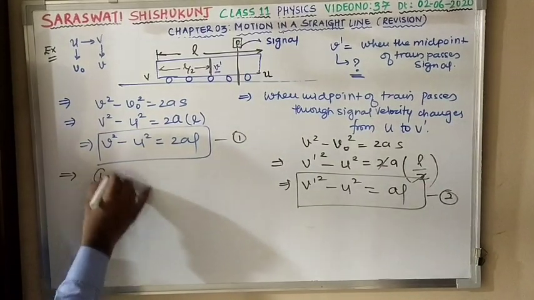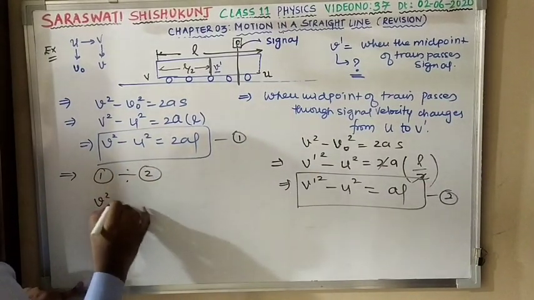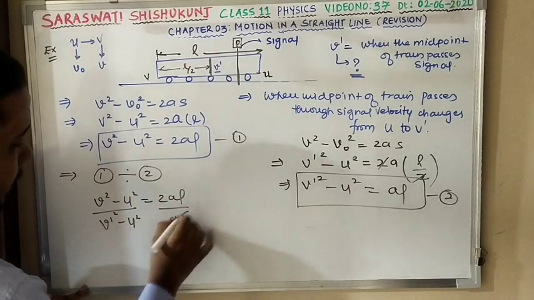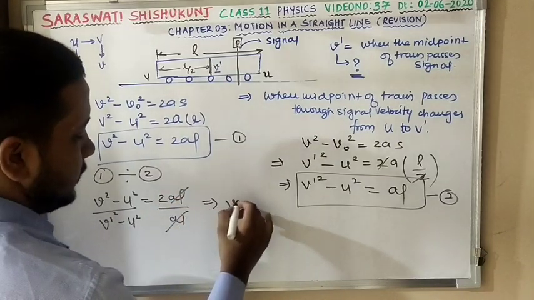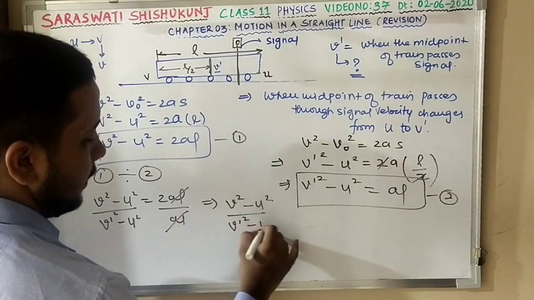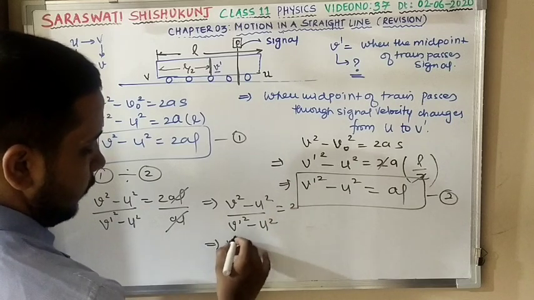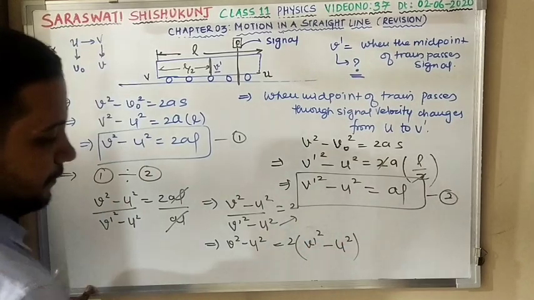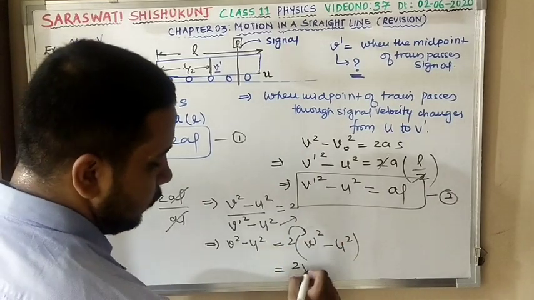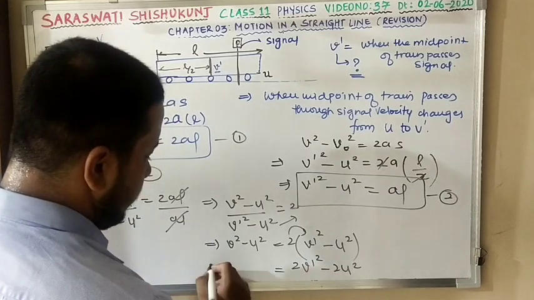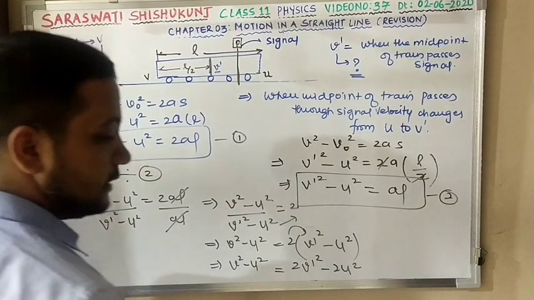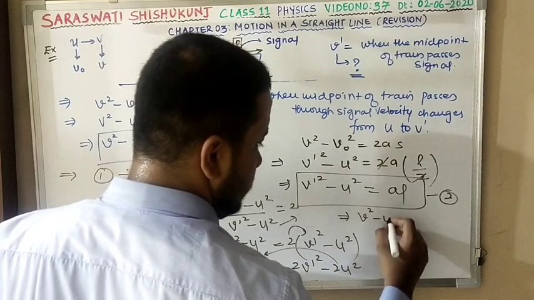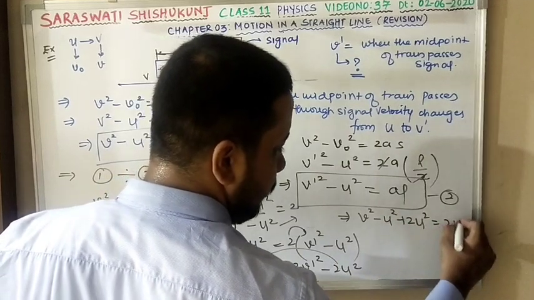Now what I am doing, 1 divided by 2. So v square minus u square that is equal to 2aL, divided by v dash square minus u square divided by aL. aL cut. So my answer is what? V square minus u square divided by v dash square minus u square that is equal to 2. What I'll do, v square minus u square, I'll multiply over here, that is v dash square minus u square. I'll open it up. So we'll do 2v dash square minus 2u square and this is v square minus u square. Is this clear? If I send this over here, then my answer will be v square minus u square plus 2u square is equal to 2v dash square.